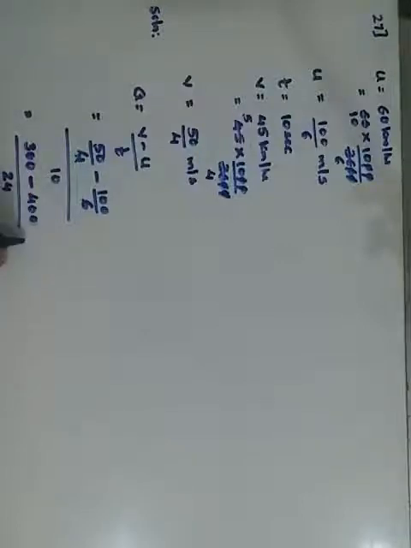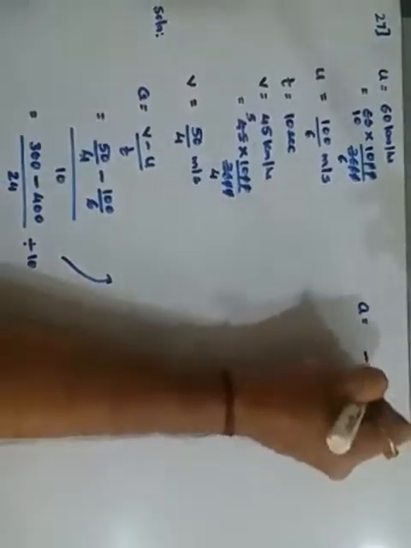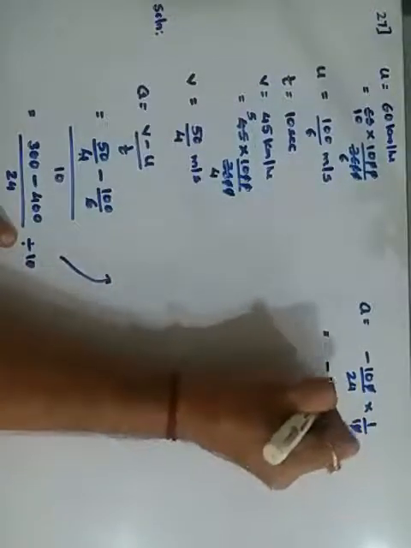It is divided by 10. Next, a is equals to 300 minus 400, which gives me minus 100 upon 24, and when I change this division into multiplication, it becomes 1 upon 10. The 0 and 0 cancel. You are left with only minus 10 upon 24.